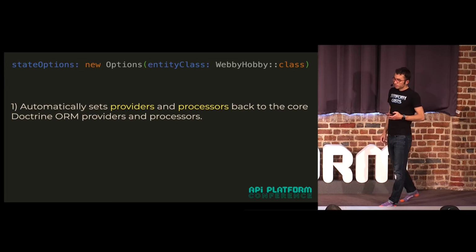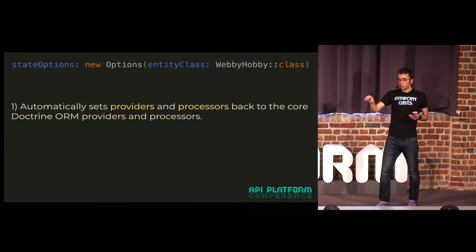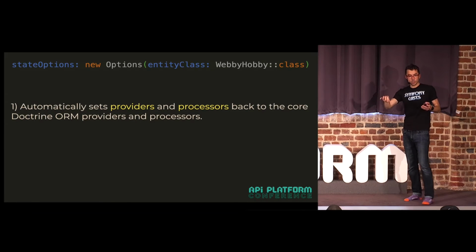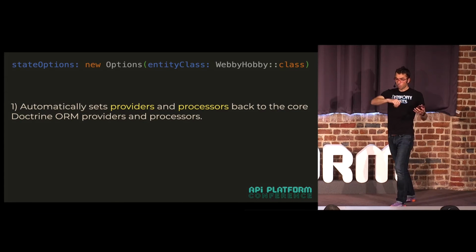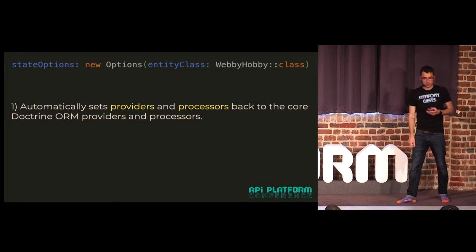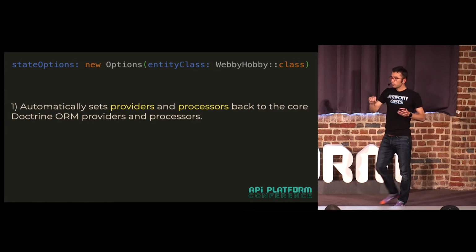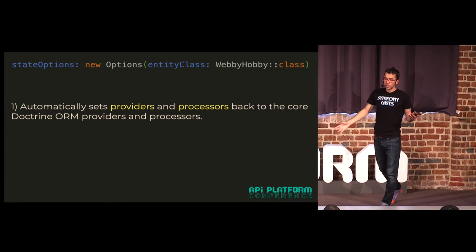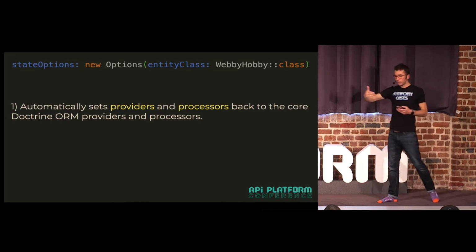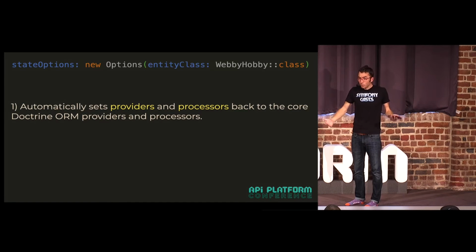So when you add state options, 2 big things happen. One is that the core Doctrine providers and processors once again become the default. So it basically is like you have provider and processor keys that point to the Doctrine providers and processors. Okay, but we could have done that ourselves too, just a little bit of config. But if we had, for example, above our class set provider to Doctrine's collection provider, if we just did that, it wouldn't work, because the Doctrine collection provider would look at our class, see that it's not an entity, and then think, I don't know how to query from this.